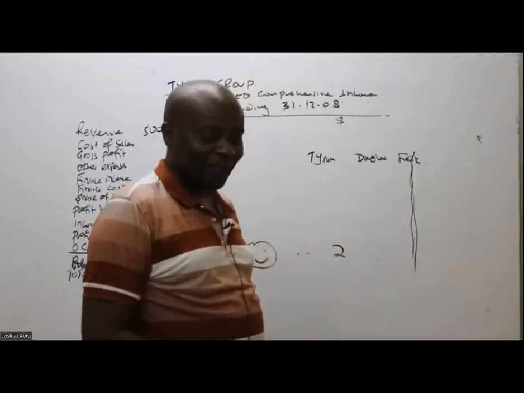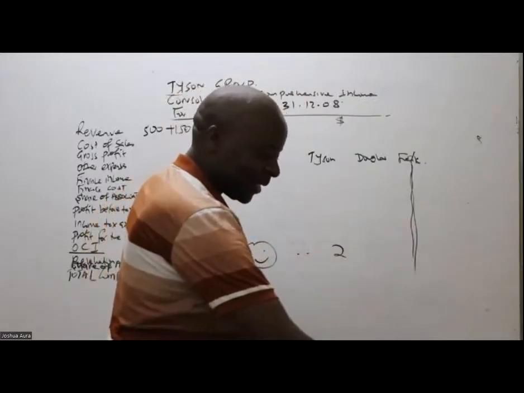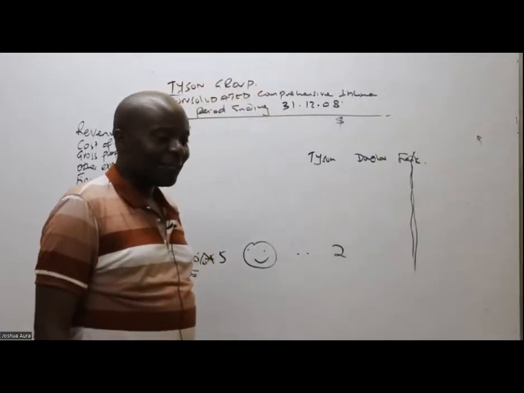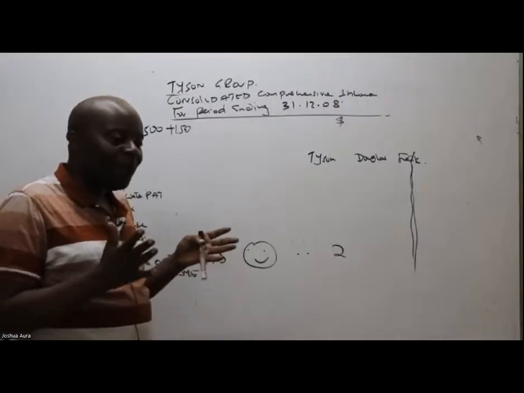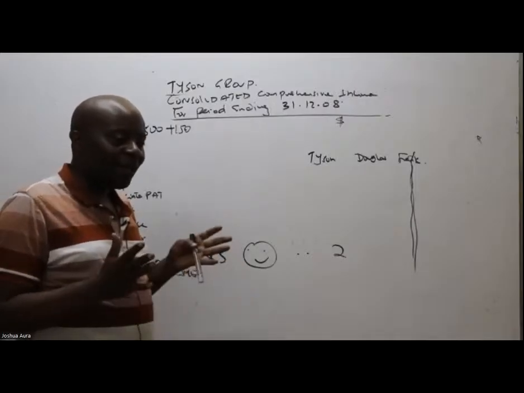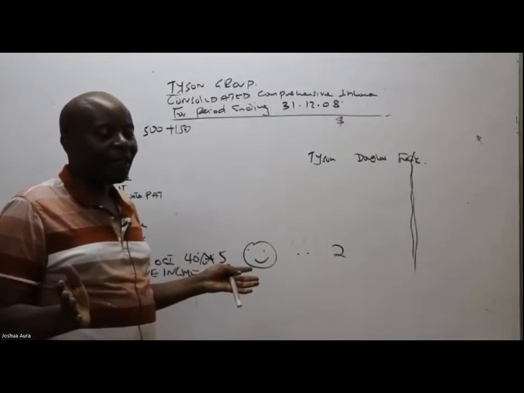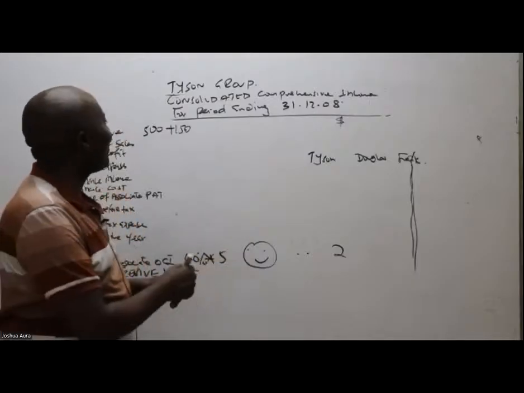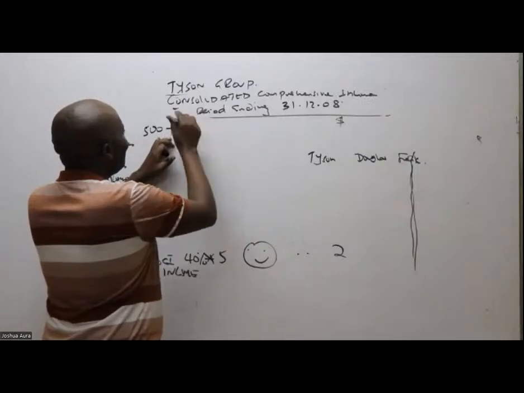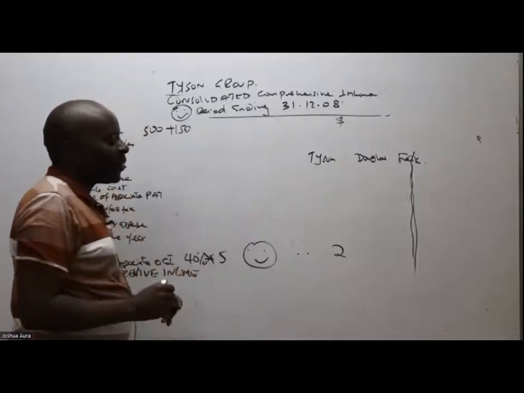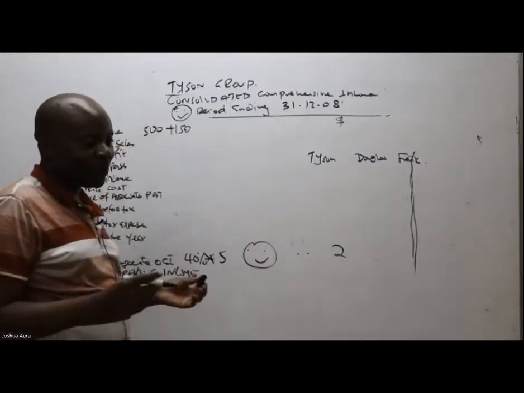Can somebody tell me? Thank you very much. The period since we acquired Douglas is more than 1 year. So no time apportionment. I'm so happy, no time apportionment, because it's more than 1 year.